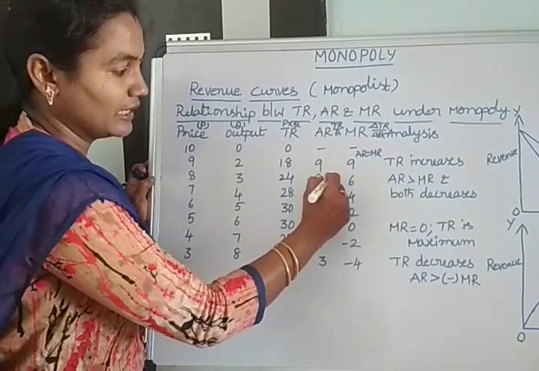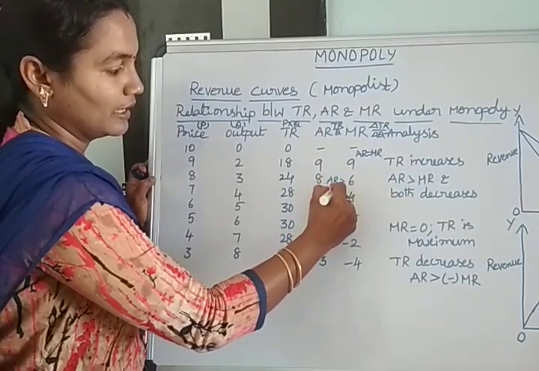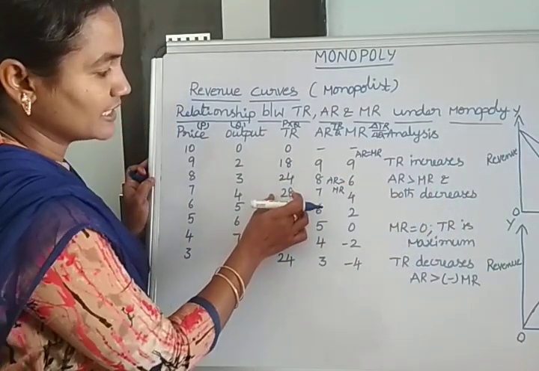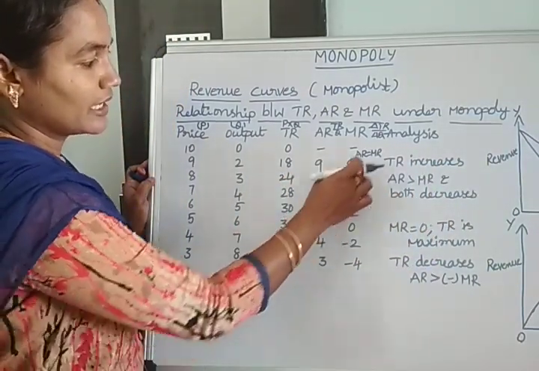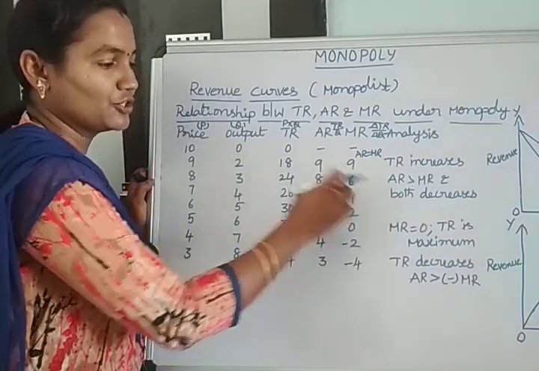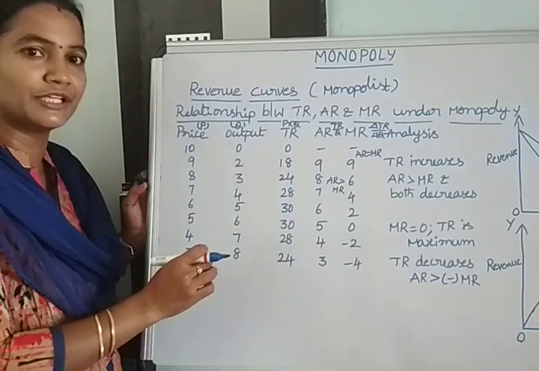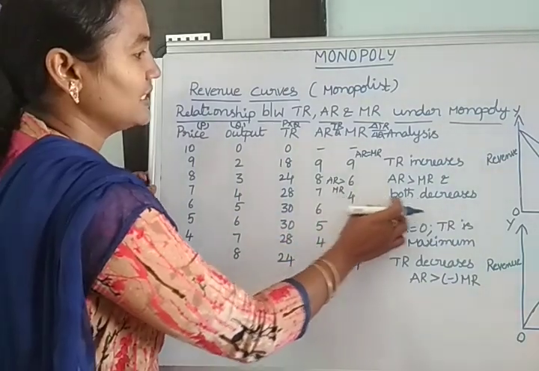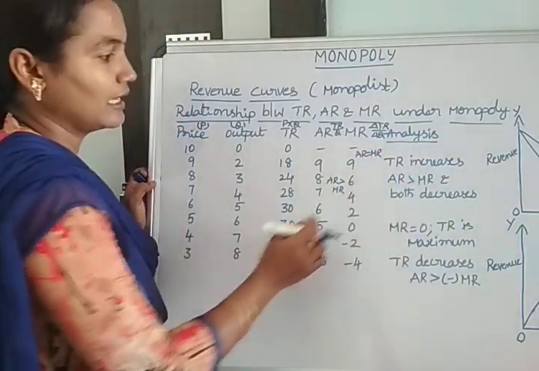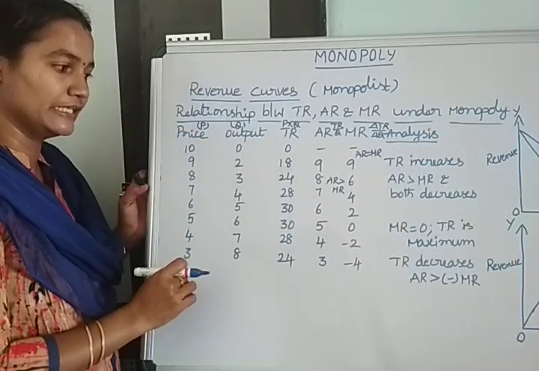So AR is greater than MR, and that is what we have shown here. TR increases, AR decreases, MR decreases, but compared to AR, marginal revenue decreases at a greater rate. That is what we have shown in the analysis: TR increases, AR is greater than MR, but both decrease.